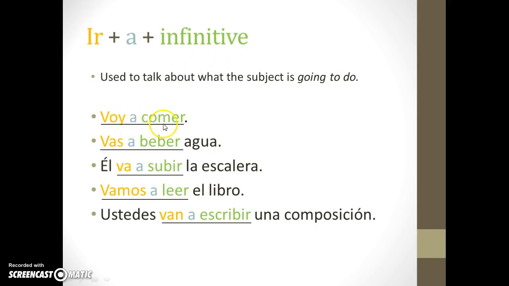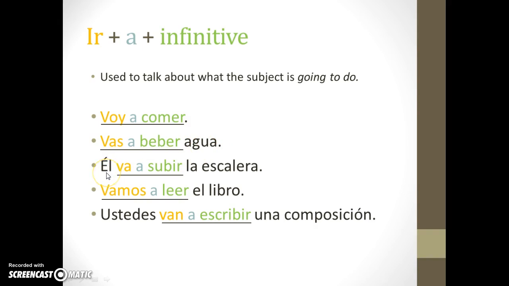Voy a comer. That means I am going. So voy, I go, I am going. To eat. I am going to eat. Voy a comer. Vas a beber agua. You are going, or you go. You are going to drink water. Vas a beber agua.